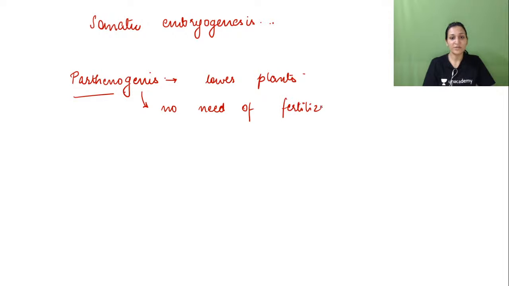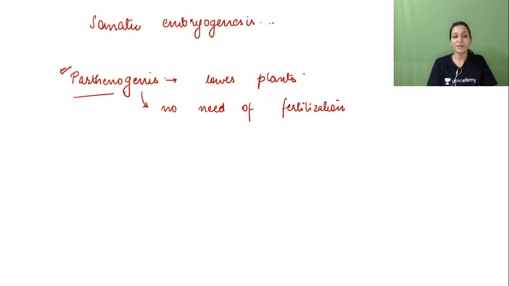So nature has shown that yes, in plants it is possible that without fertilization something can occur. In nature, it is observed that tissues that are part of the embryo sac or those that surround it can also develop into an embryo, right? However, particular environmental conditions inside the embryo sac are required for this process. And from here, the idea of somatic embryogenesis was derived. Now we know the introduction, that yes, it occurs in nature and how this idea came into the mind.